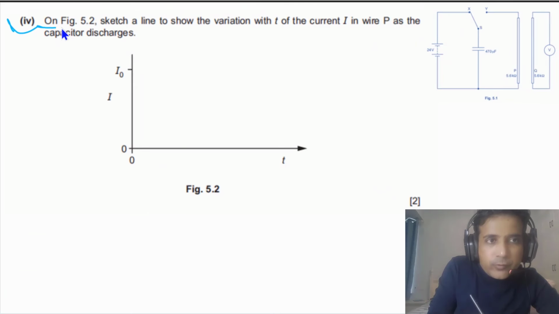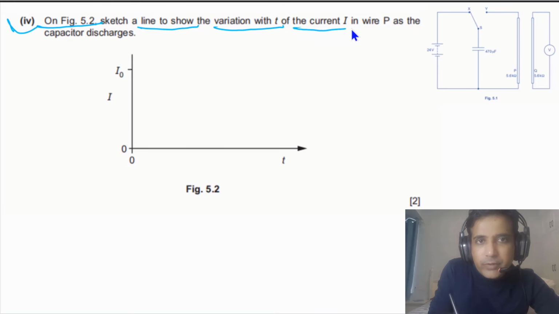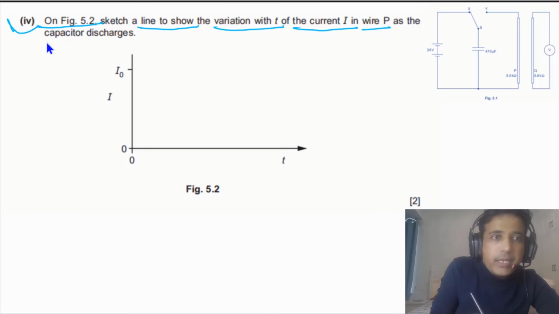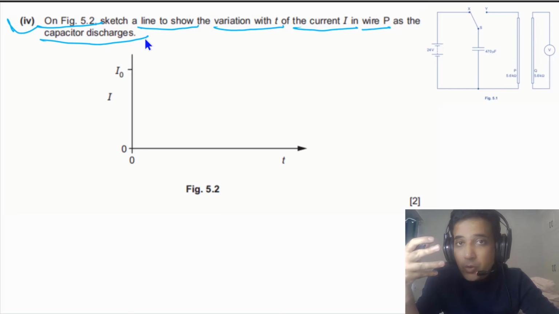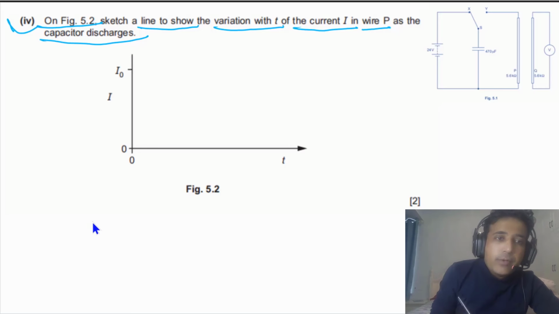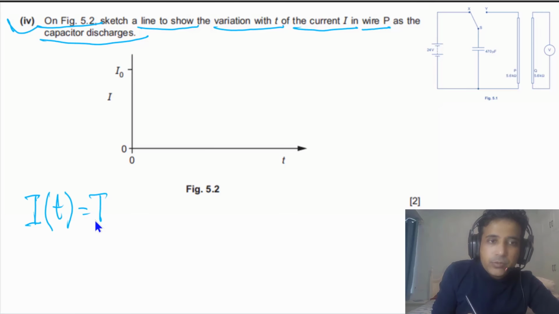For part 4 on figure 5.2, we need to sketch a line to show the variation with T of the current I in wire P as the capacitor discharges. This question is about discharging of a capacitor, and in your syllabus you only need to understand discharging, because charging of a capacitor is not part of your syllabus. For discharging, we need to understand how current I changes as a function of time: I is equal to I naught, meaning I maximum, times e to the power of minus t over RC.